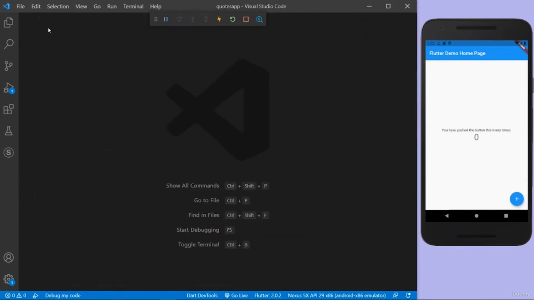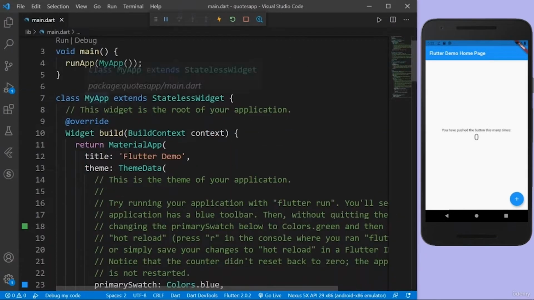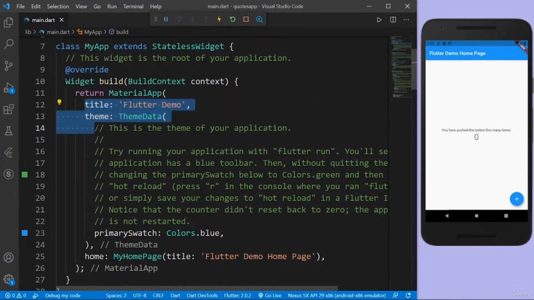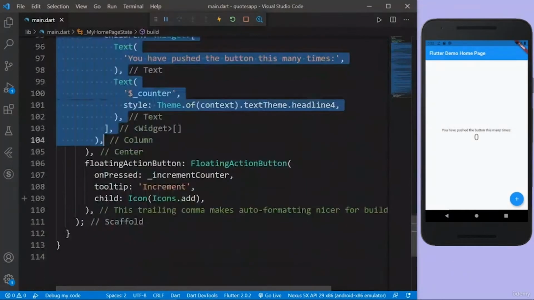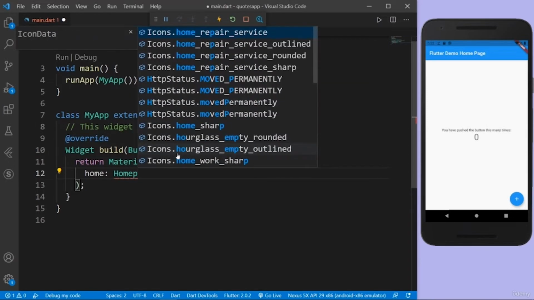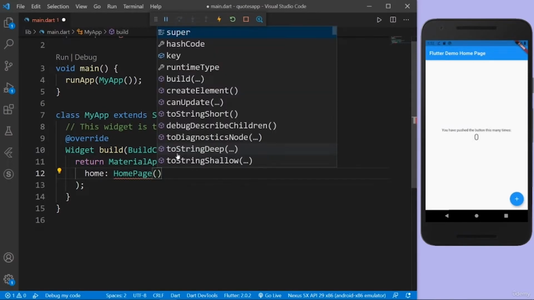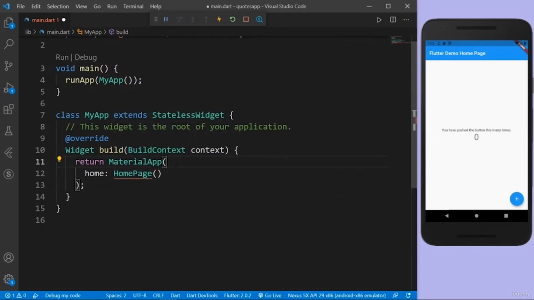So after getting all the packages, let's go to the lib folder. Let's go to main.dart and do some cleanup. We don't want this example app, right? So I'm going to delete some things. I'm going to close the material app. And in the material app, I'm going to have a home. The home is going to be just a home page, where we'll have 4 buttons where the user can go. I'll show it to you in a while. First of all, we're going to build the UI, and then we'll go into the web scraping. Home is home page, and let's also disable this debug banner. So I'll say debugShowCheckedModeBanner is false.